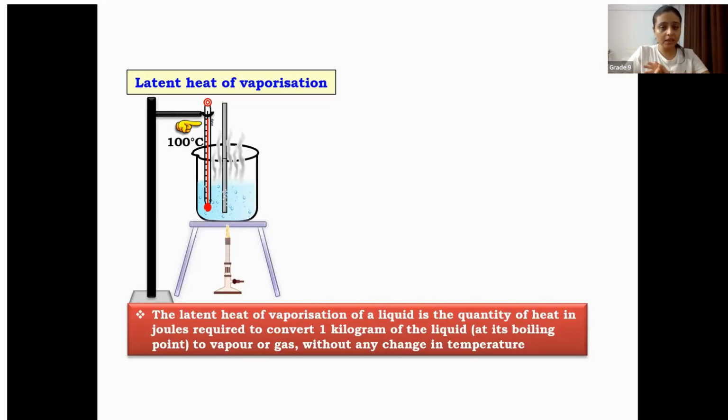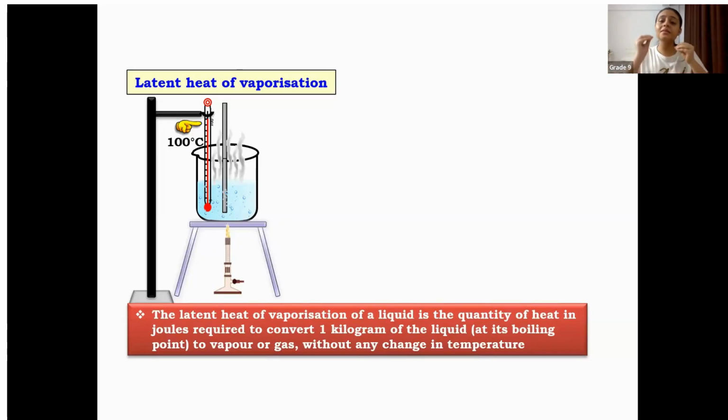See, first we will understand what latent heat is. It is the minimum amount of energy required to convert any state, which is in the lower form of state, to the higher form of state. This is also known as specific heat or the latent heat. Understanding my point?